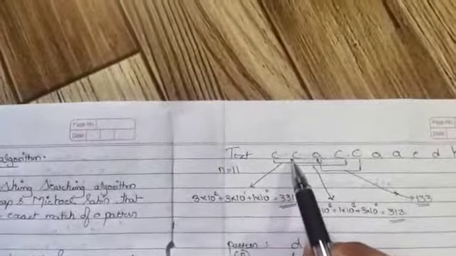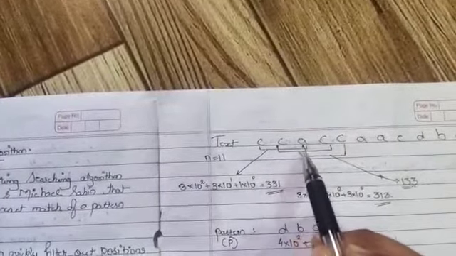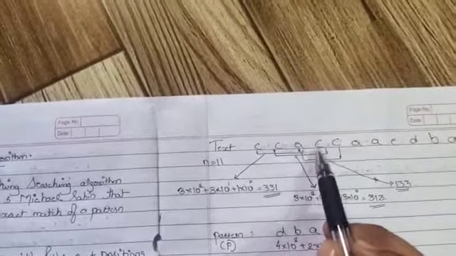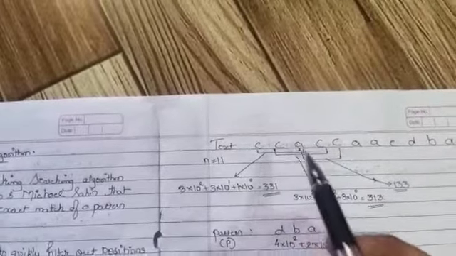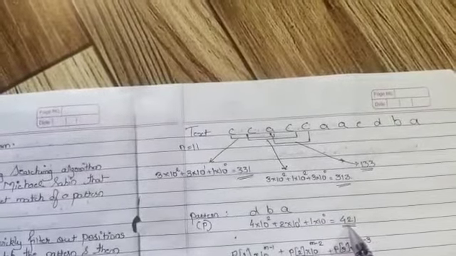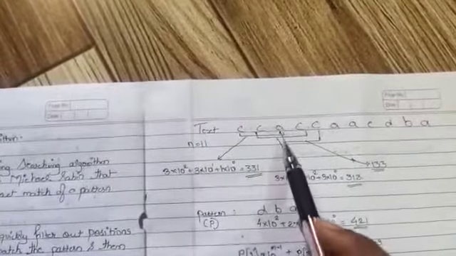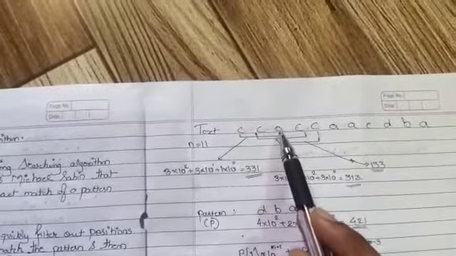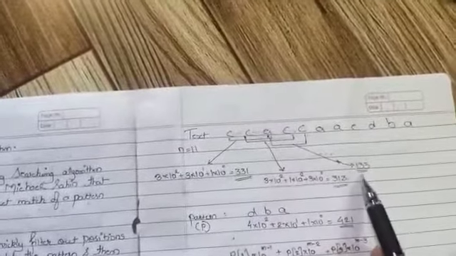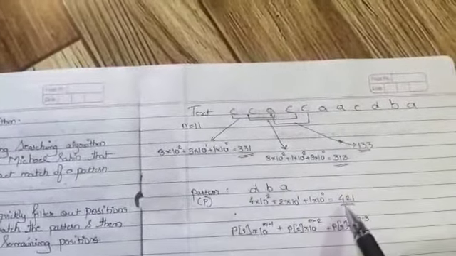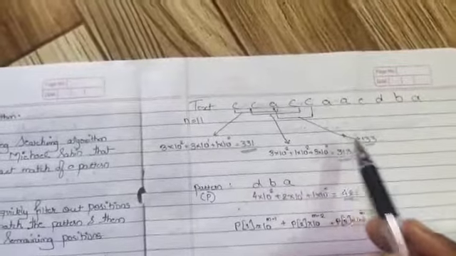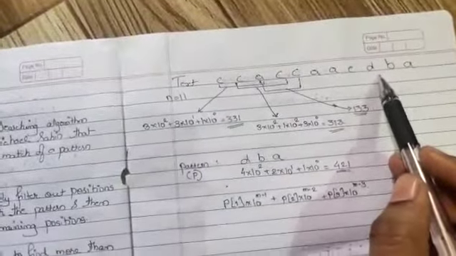Next with the rolling hash we consider the next three letters from the text, that is C, A, C. The value for C, A, C is 313. 313 is matched with 421, and a match is not found, so we shift to the next. We consider the next three letters, A C C. The value of A C C is 133. 133 is matched with 421, and a match is not found. So it will go on rolling up to the last.